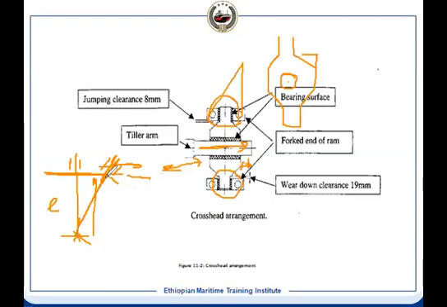And this distance, which is more than this distance, will be accommodated because this tiller arm is making an angle while this is moving in a straight line. So some portion from here will come out in this direction. So this is the way the crosshead system is arranged. Is it clear, all of you, how the crosshead arrangement is there? I have not finished it.